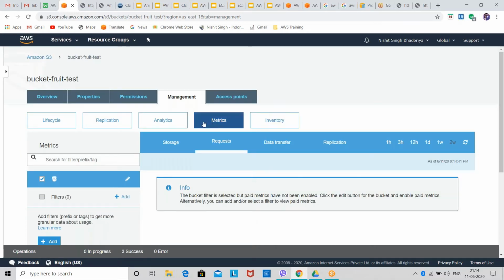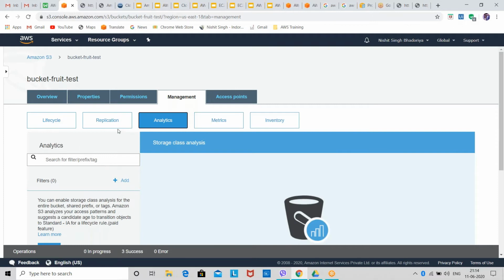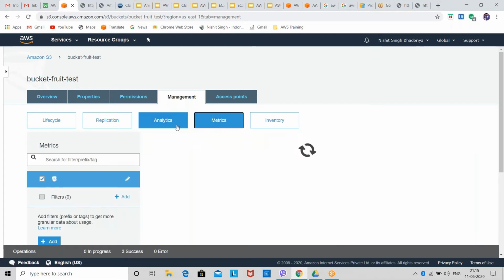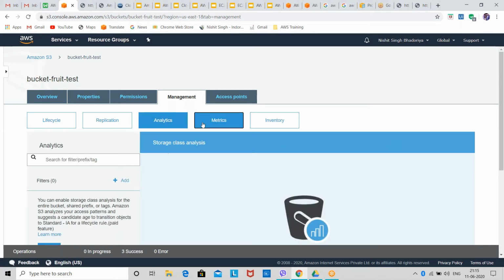Inside S3 objects, yes. You can see I'm in the bucket. In the management option, we have analytics and metrics. So I can do analytics and metrics on the objects in my S3 bucket. This way also I can do it.